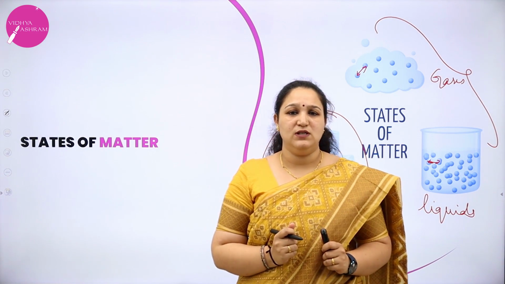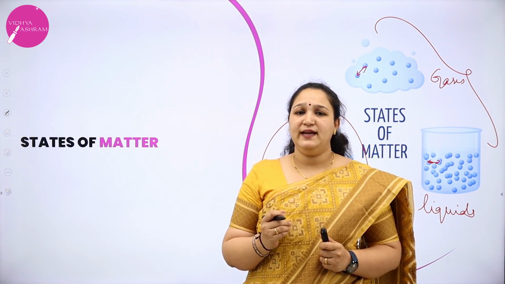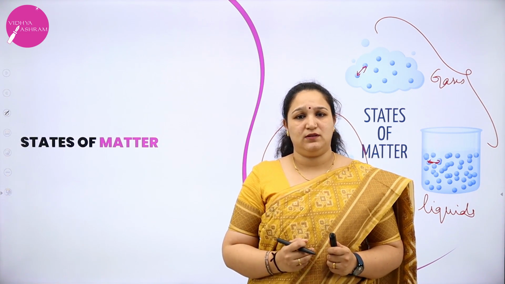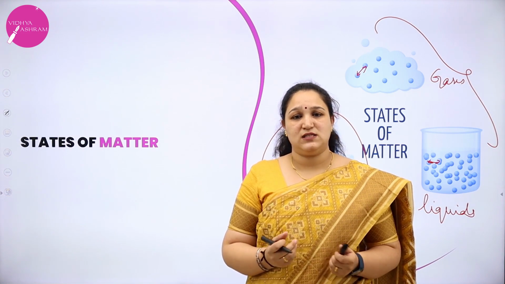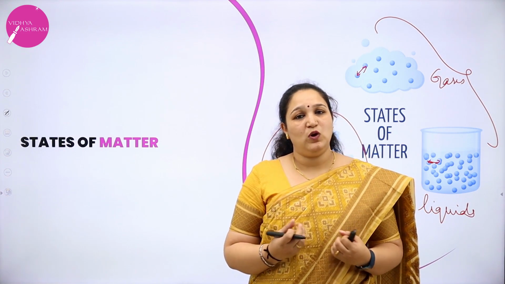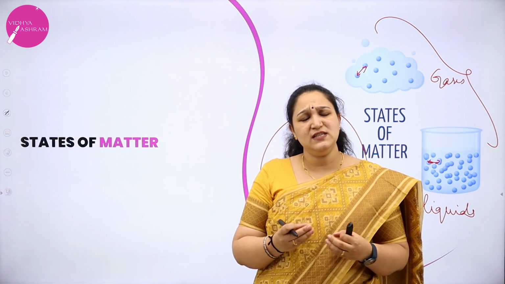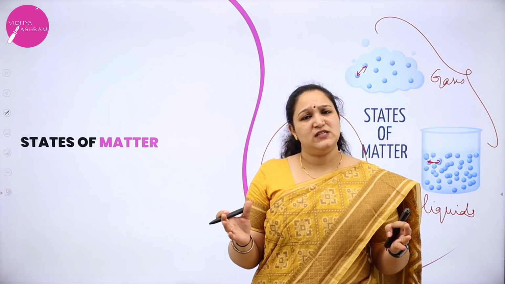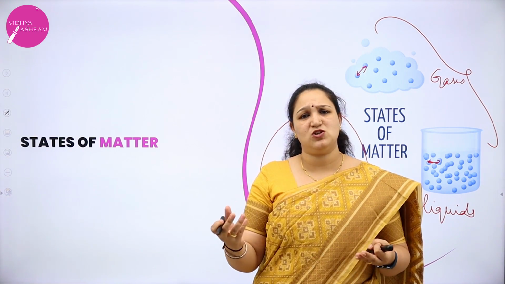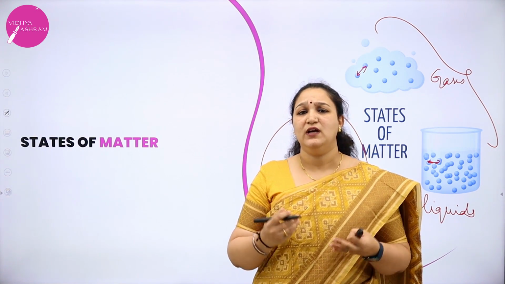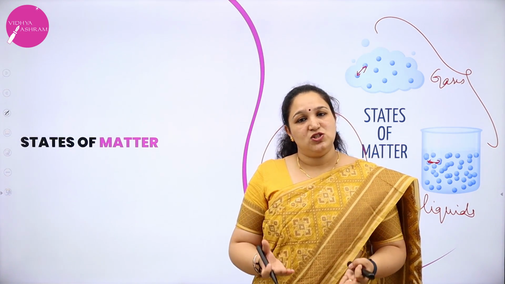Now, in and around us, if you see, there are many types of solid. For example, I can take the metal copper or iron. I can take plastic or glass, or we can take sodium chloride, that is the table salt which is present in our home. These are different solids. Also you can take so many examples, like for example you are writing on a book, that's a solid. You are writing with a pen, that's also a solid. The place where you are sitting, if you are sitting on the chair, is a solid.